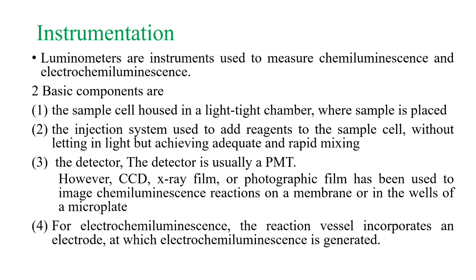However, CCD and X-ray film or photographic film have also been used to image chemiluminescence reactions on a membrane or in the wells of microplates, like what we use in ELISA and CLIA methods using chemiluminescence.